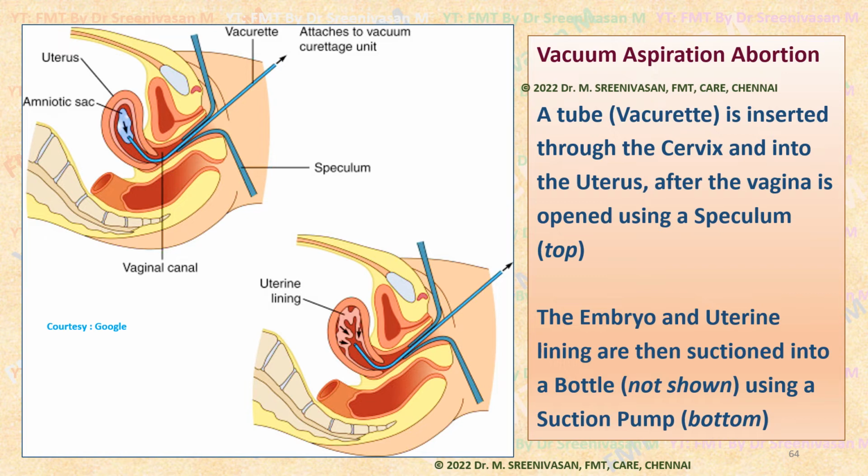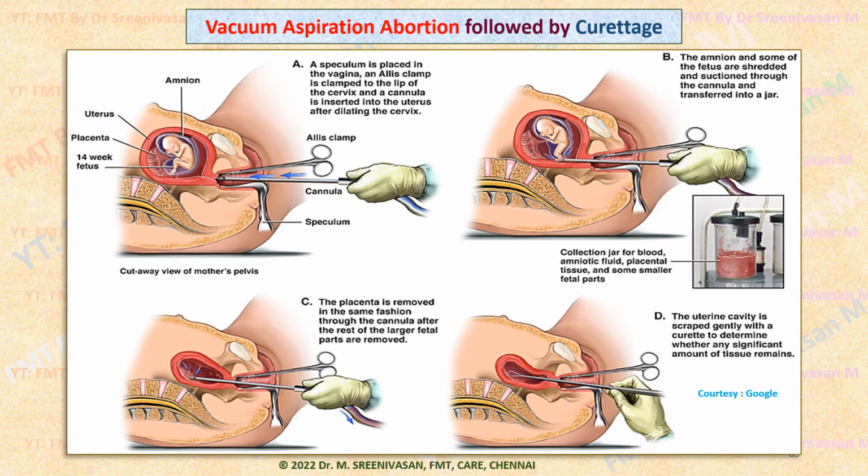Here, instead of the curette, a vacuurette is used. A vacuum is established by introducing the vacuurette into the uterus. Due to the vacuum, the contents are expelled. See, this is how vacuum aspiration abortion followed by curettage is done.